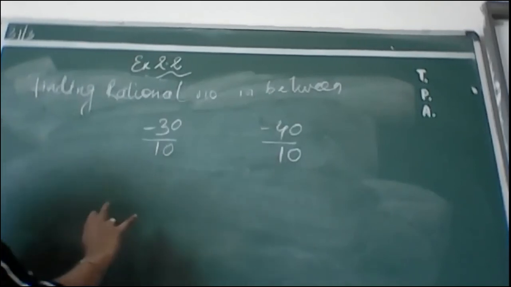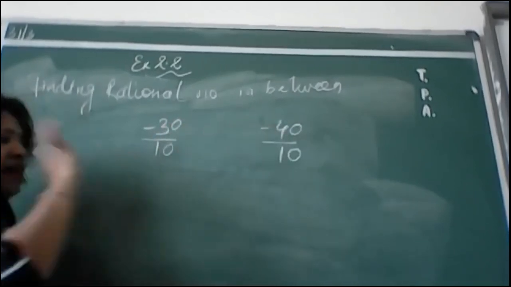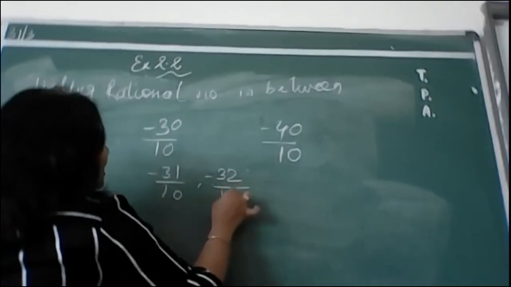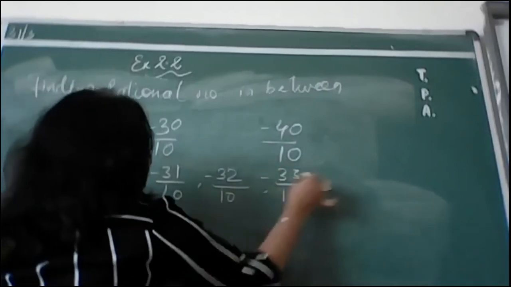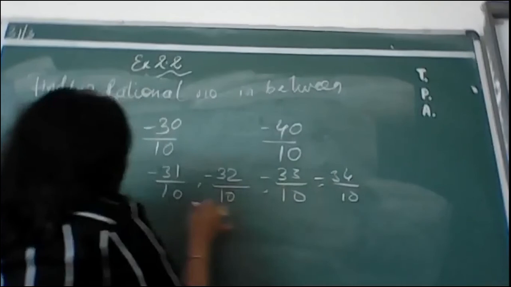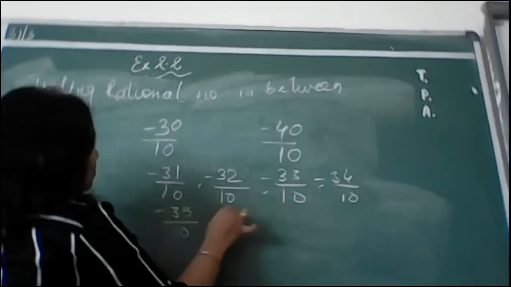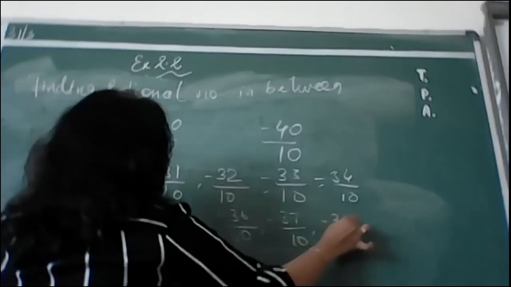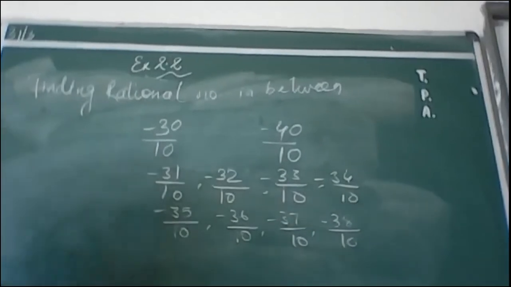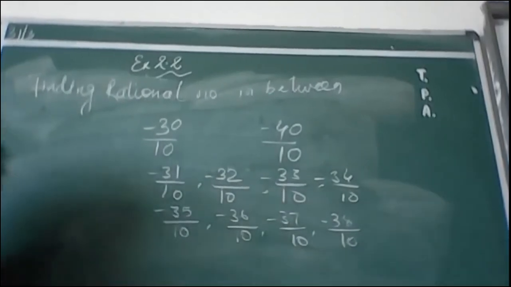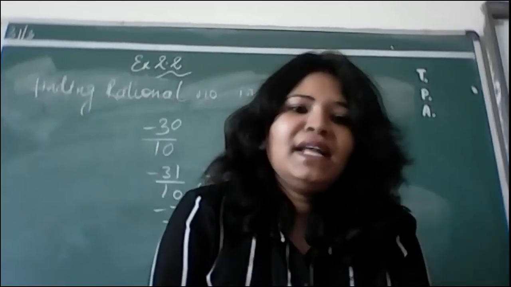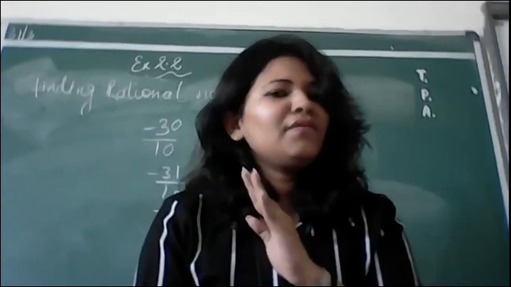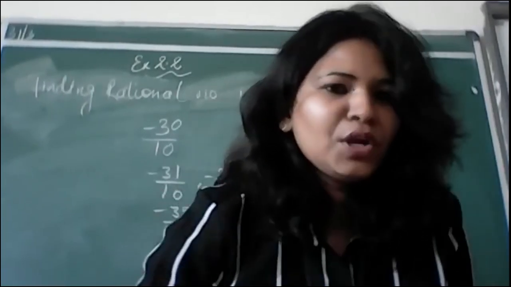Now if you see this question only, between 30 and 40 there are 9 numbers: -31 upon 10, -32 upon 10, -33 upon 10, -34 upon 10, -35 upon 10, -36 upon 10, -37 upon 10, -38 upon 10. You can take as many numbers as you want. Okay, so remember this process, that finding rational numbers in between is very easy. If you do it correctly, this question will not create any trouble for you.